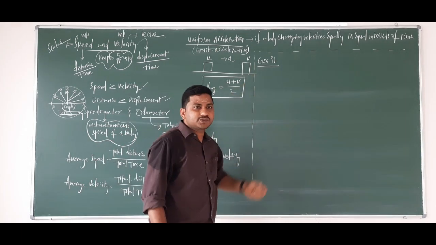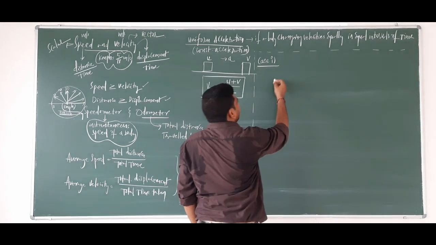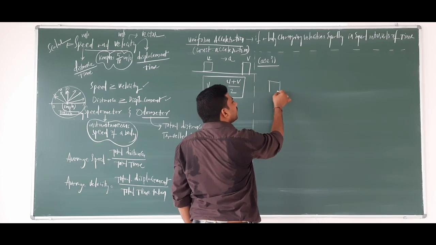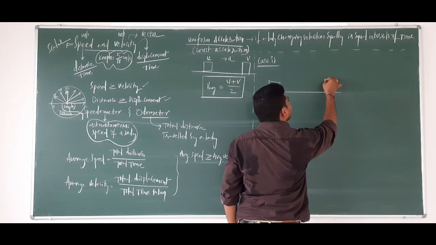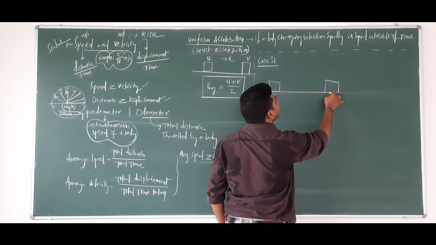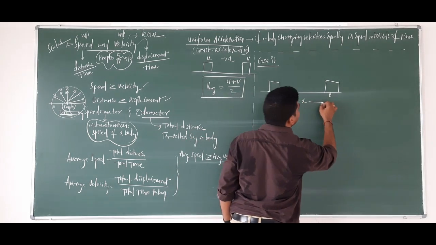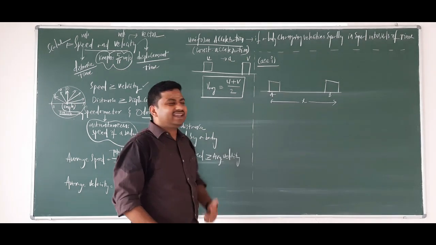Let's start case 1. In this case 1, a body is moving, look here. This is the body moving from point A to B. The total distance travelled by the body is x from A to B. How is it moving? Listen.